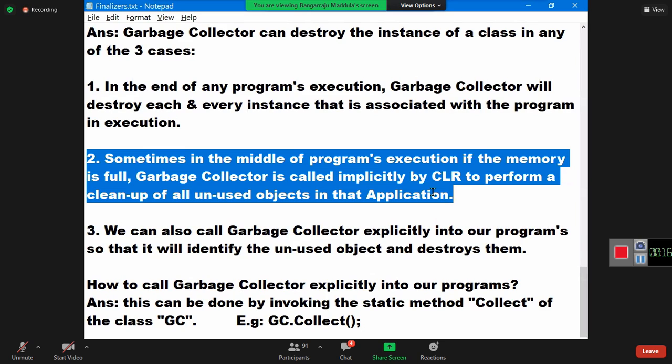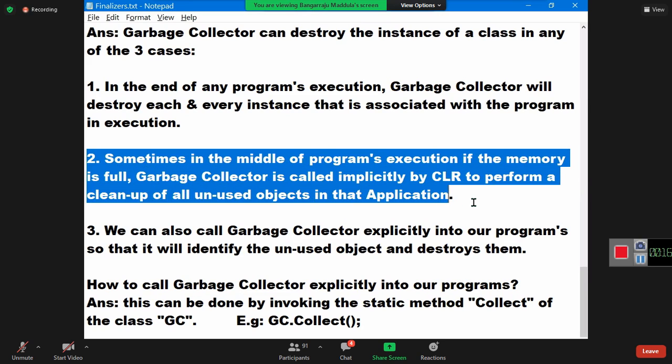The CLR generally does it when the memory is full. And we never know when the memory is full. Can you peep into the memory and see whether it is full or not? You don't know. Then when will the CLR call? This cannot be tested. This will happen, but not in the end. It happens in the middle.